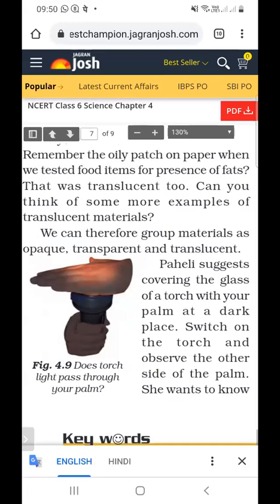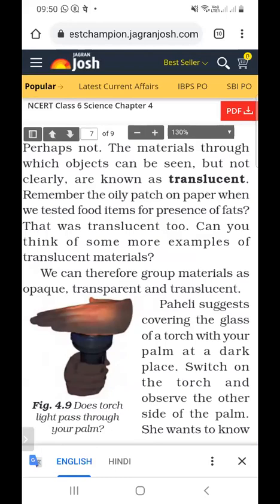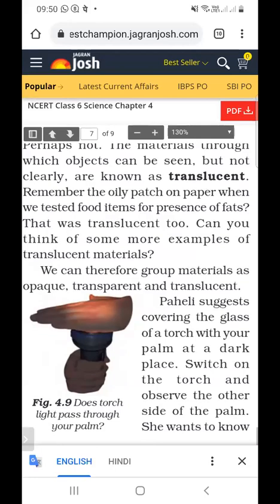What is an example of transparent? Glass. What is an example of opaque? Wood. What is an example of translucent? Butter paper. So there are 3 types of objects: first is transparent, next is translucent, and then opaque objects.